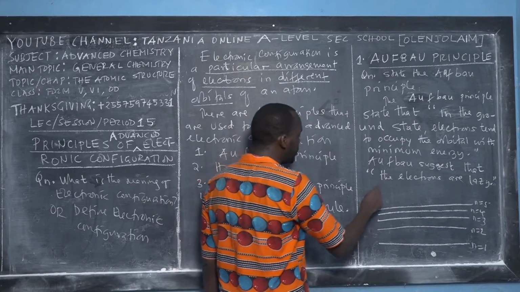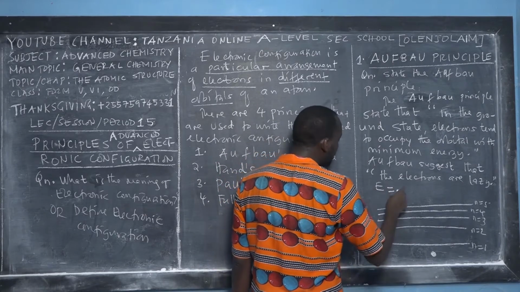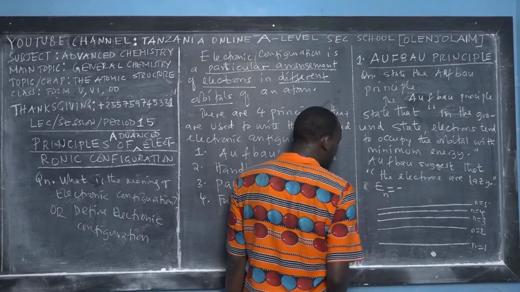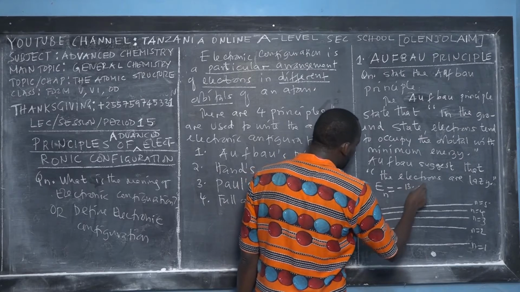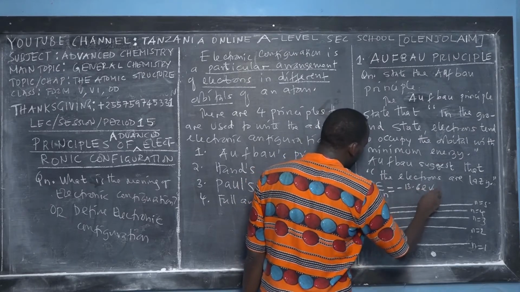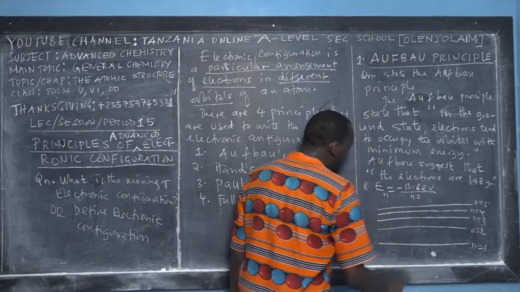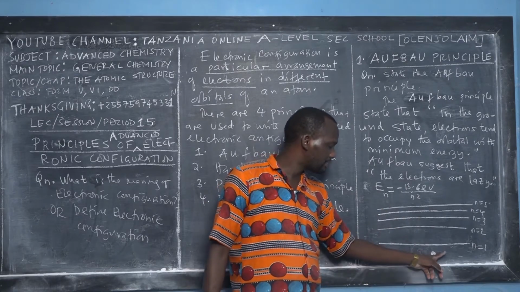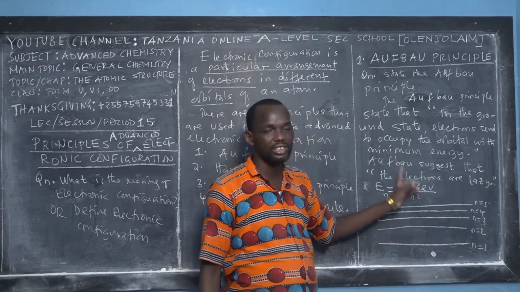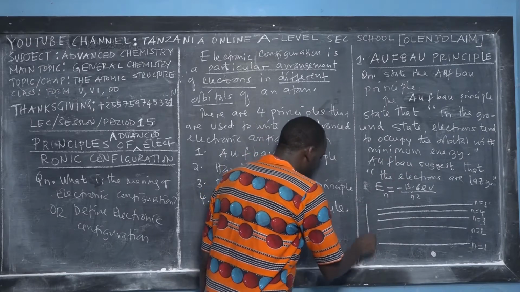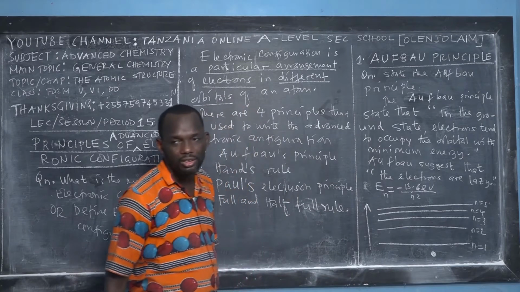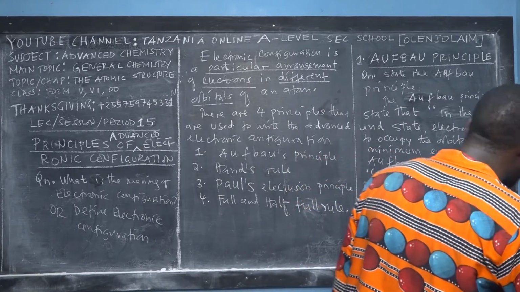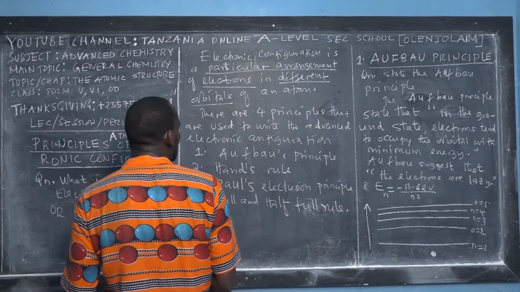If you remember the formula that we derived together, the energy in a particular energy level is given as negative 13.6 electron volts over n squared. These are the lower energy levels, so this has the lowest energy compared to the others, because as we go up, the energy increases. So according to Aufbau, electrons in the ground state tend to occupy orbitals with minimum energy.